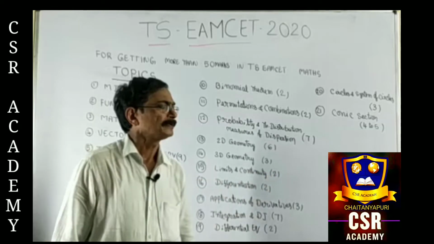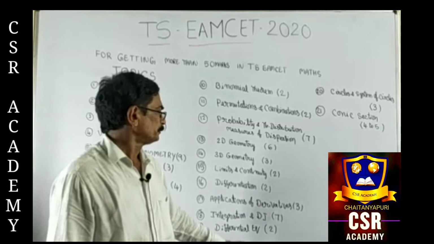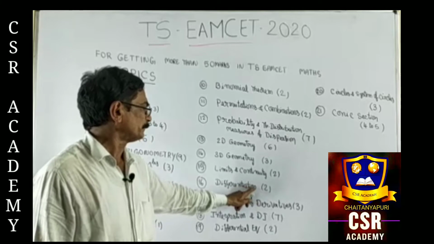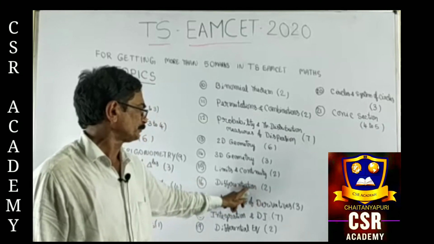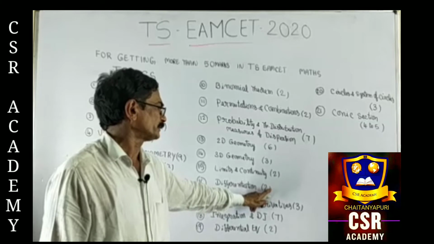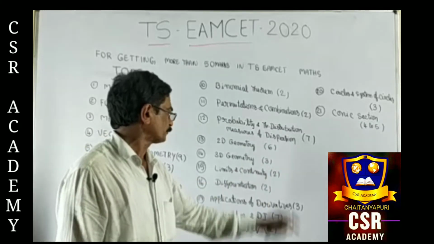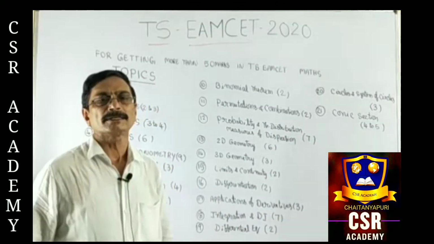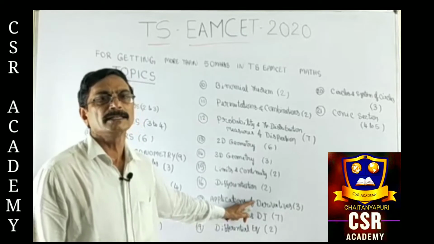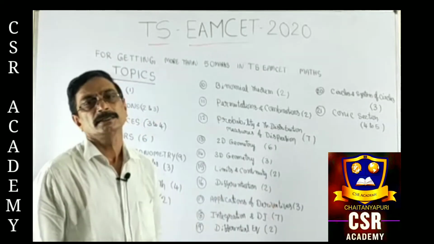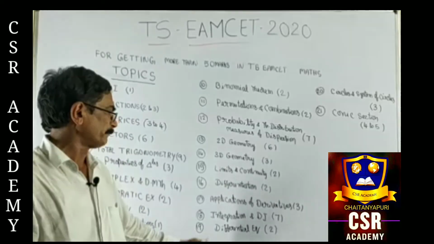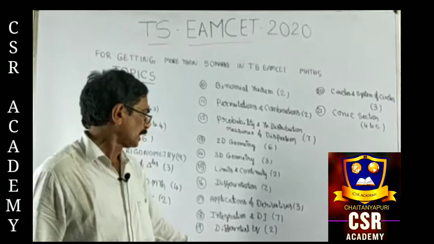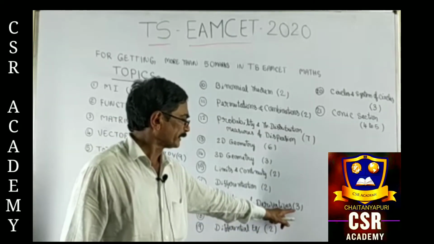From differentiation, using the types, UV rule, U by V rule, exponential models, logarithmic functions, inverse trigonometric functions, derivatives, using all these they will give 2 questions. We can easily do at least 1 question. In applications of derivatives, errors 1 question and rate measure 1 question. Sometimes they will give tangents and normals 2 questions. In tangents and normals we can do it easily, and maxima minima 1 question. Sometimes they will use mean value theorems. Out of 3 questions we can do minimum 2 questions.